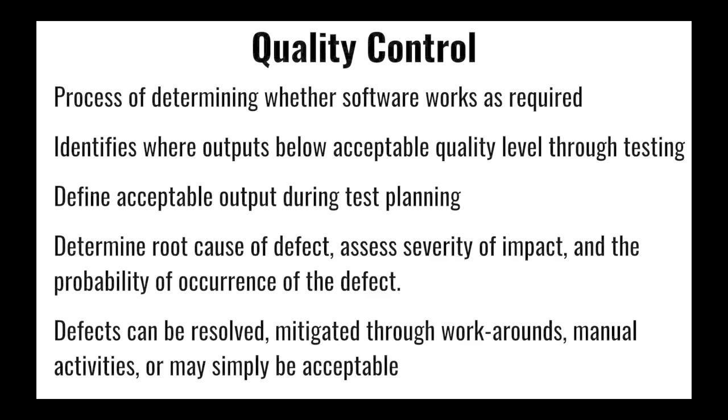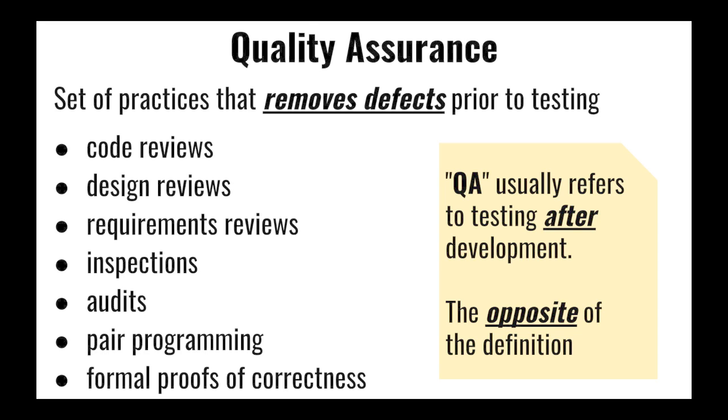Quality control is a process of making sure the software we are producing works as advertised. We would like to have some measure of quality of the software we are building. Typically, this is done by exercising the software with certain inputs and comparing the outputs against expected outputs. Discrepancies between the expected output and the actual output are identified as defects. And defects can then be resolved in various ways, such as actually fixing the software, workarounds, doing something manually instead, or just accepting them. Quality assurance is a process of removing defects before delivering a software product as complete.